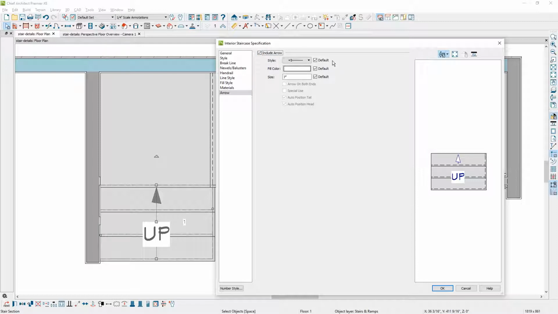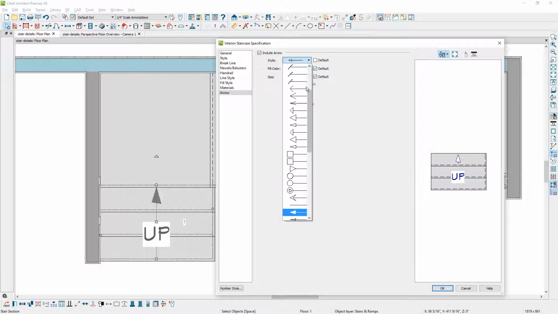Your stairs have defaults. You can set that in your template or your profile plan. And if you find you always like a certain style of arrow, you can set that in your profile plan and you won't have to change it. If you want to override it from your profile plan, you can remove the default check mark, come in and choose a different style for your arrow.